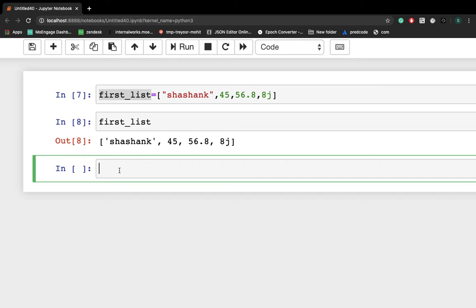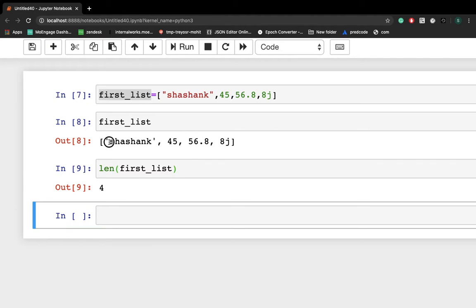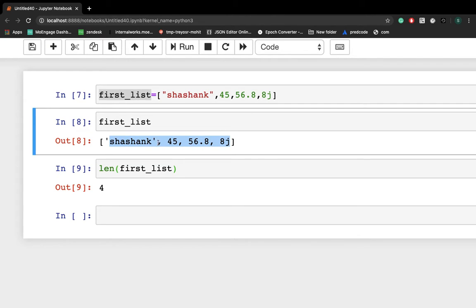How can we check how many objects are there in the list? First thing, we have to write len, like we have done in string also. You have to write this variable name, so you'll get to know there are 4 objects. These objects have 0th index, then first index, 0 1 2 3.